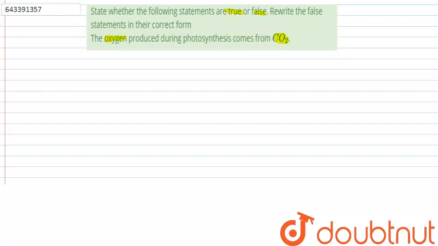Now photosynthesis is a process in which the green plants are able to utilize carbon dioxide and water, and in the presence of light they are able to synthesize food in the form of carbohydrates. Along with that, water molecules and oxygen are released. Now the question arises whether this oxygen produced in the photosynthetic reaction comes from the oxygen of carbon dioxide or from the oxygen present in the water molecule.